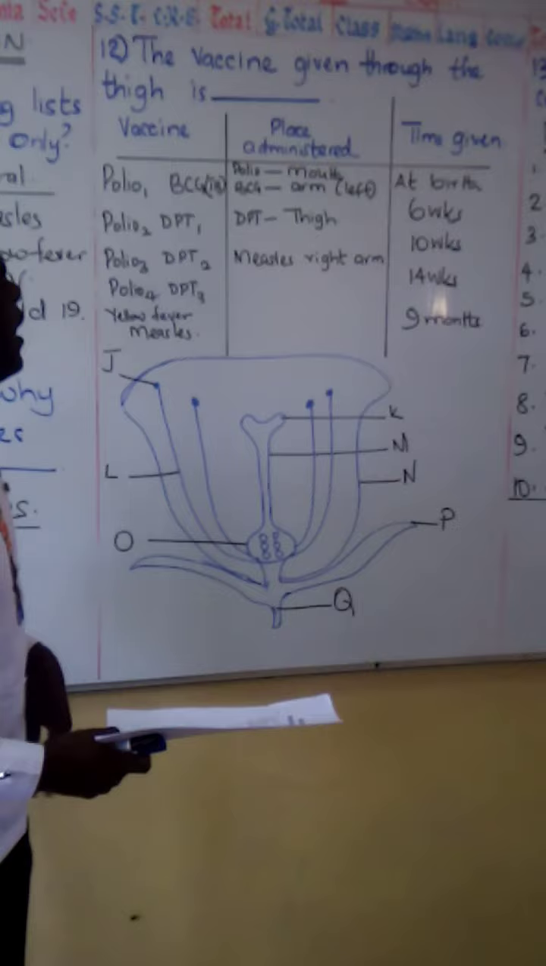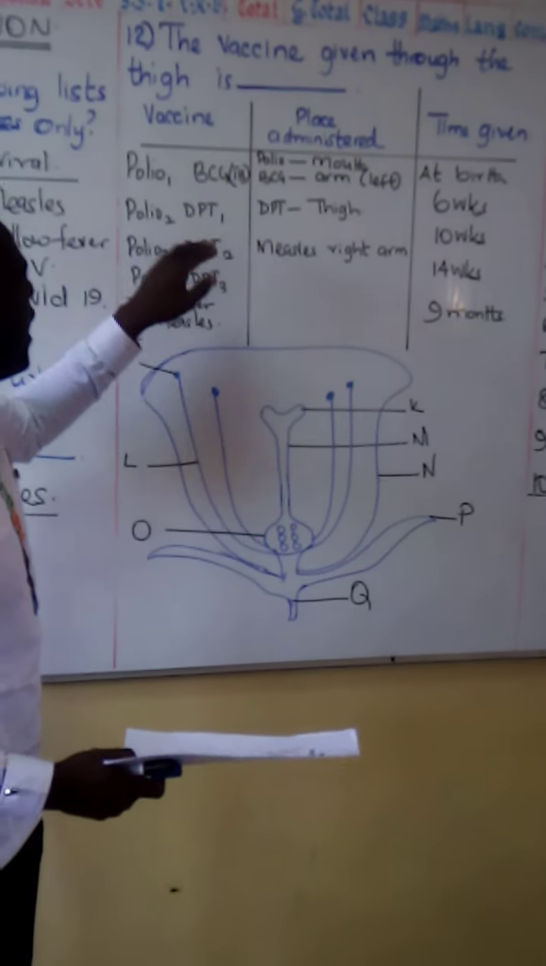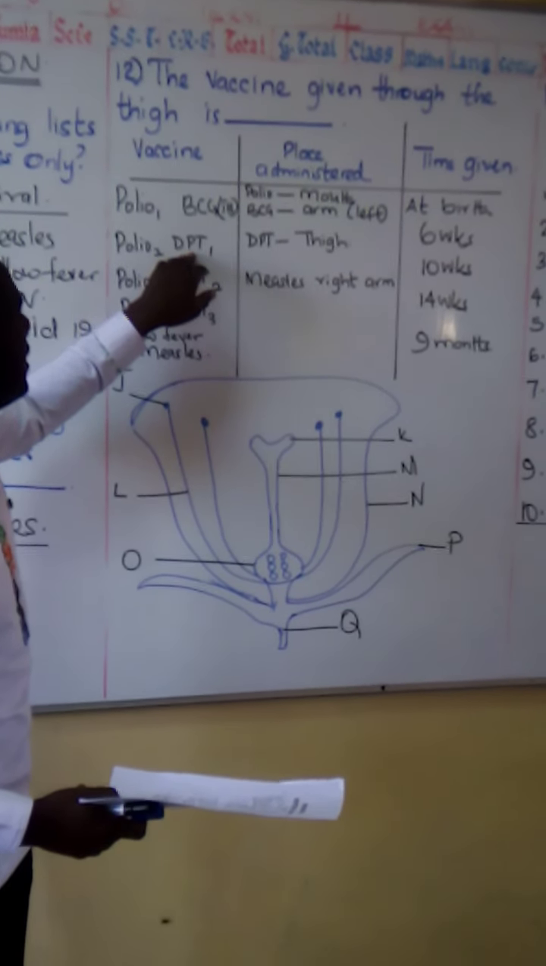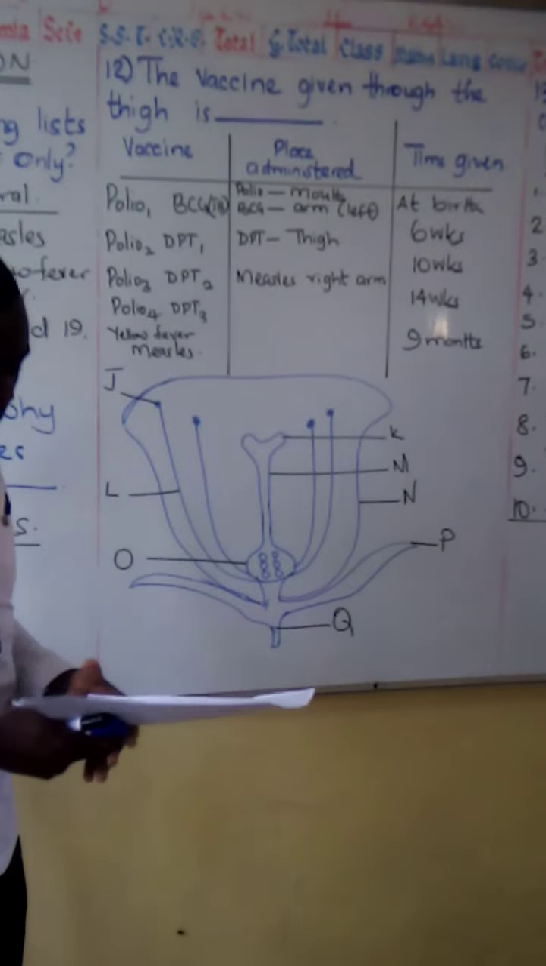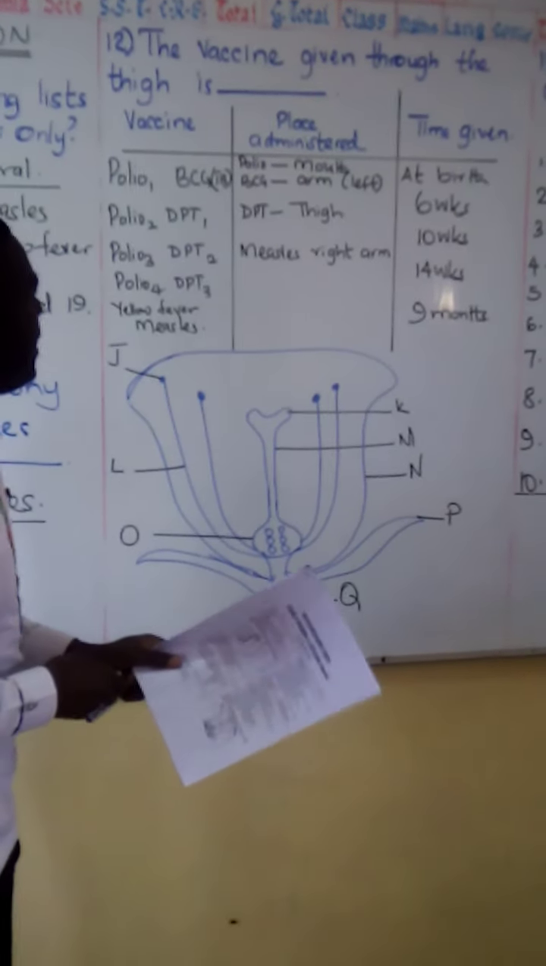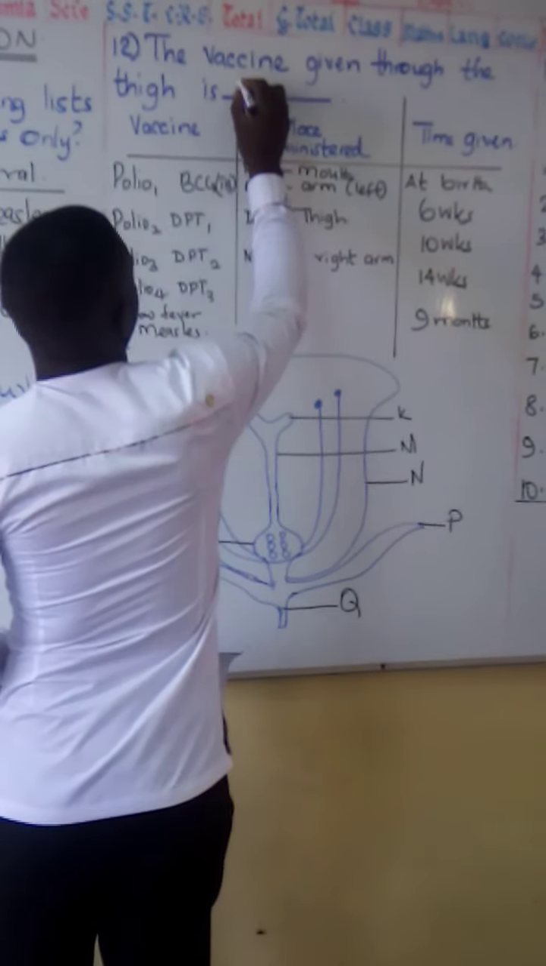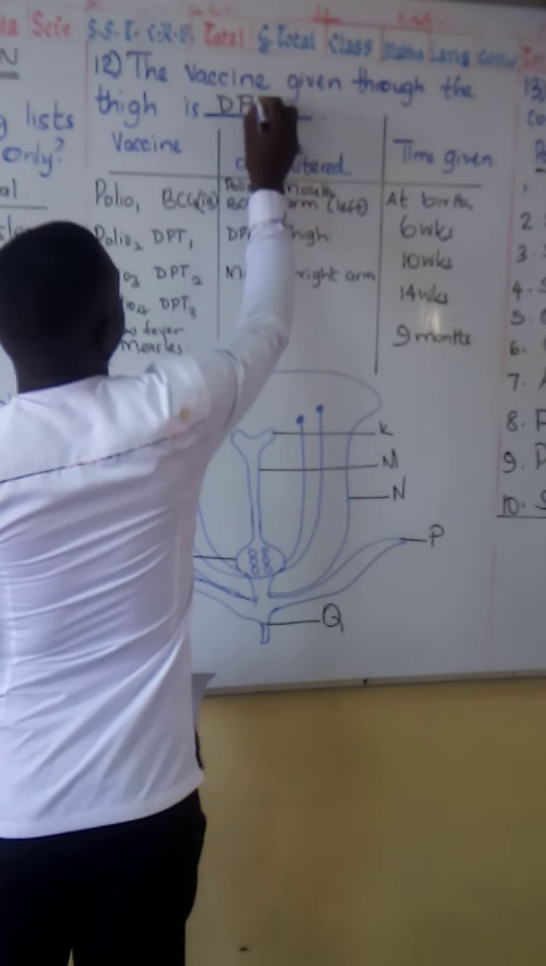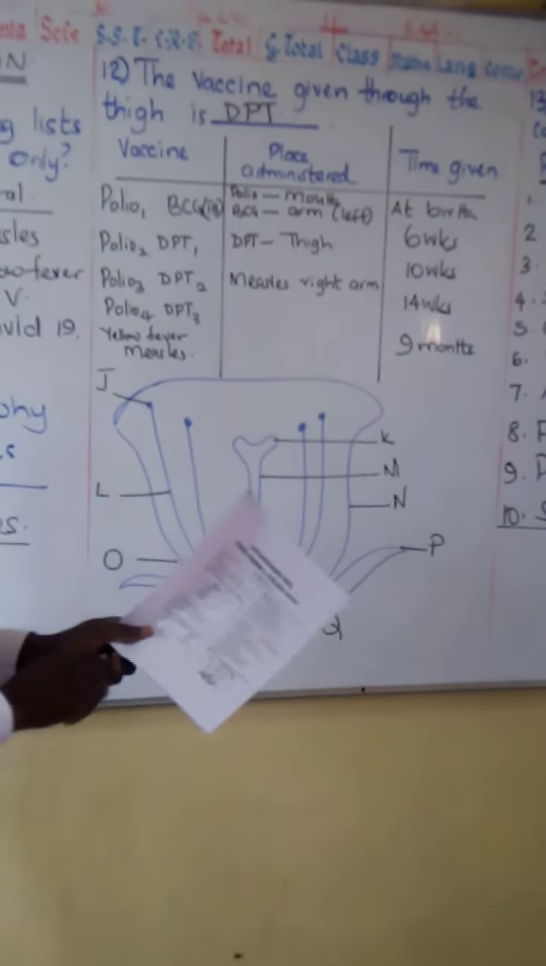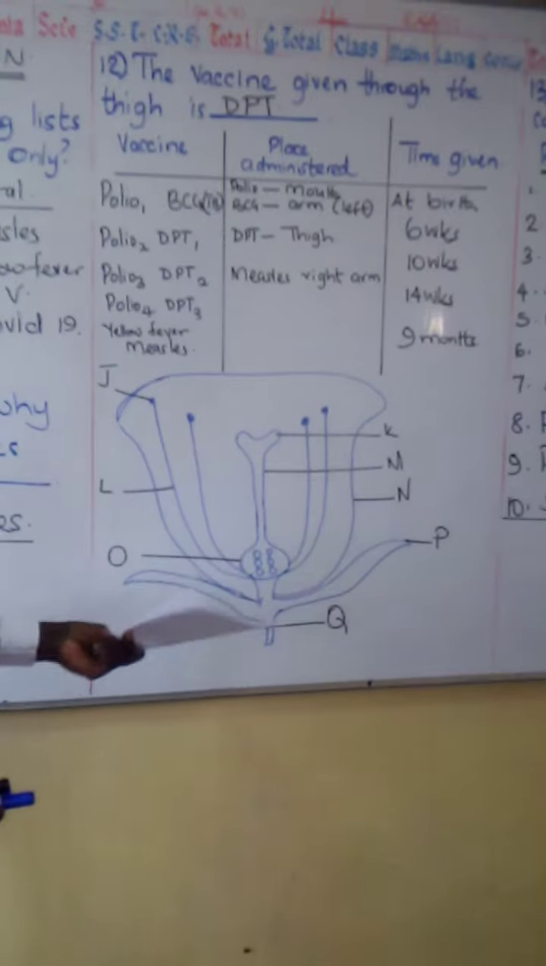It is on the thigh. What is given on the thigh is DPT. So the answer is DPT. So we can write here DPT. Thank you.